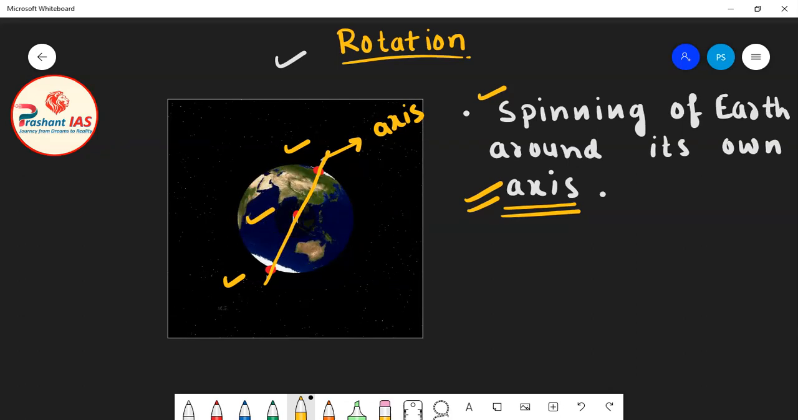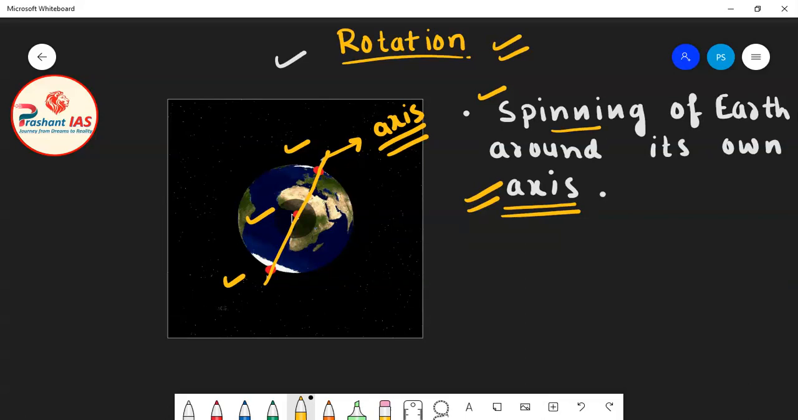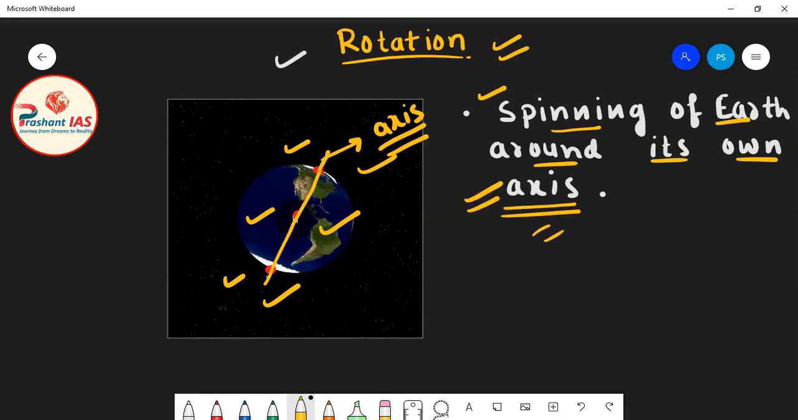So what is the meaning of axis of rotation? Axis of rotation is an imaginary line passing through both the poles and the center of Earth around which the Earth rotates. Now I hope that you all must be very clear with the meaning of rotation. What is the meaning of rotation? Rotation means the spinning or the movement of Earth around its own axis. And what is axis? Axis is an imaginary line passing through both the poles and the center of the Earth around which the Earth rotates.